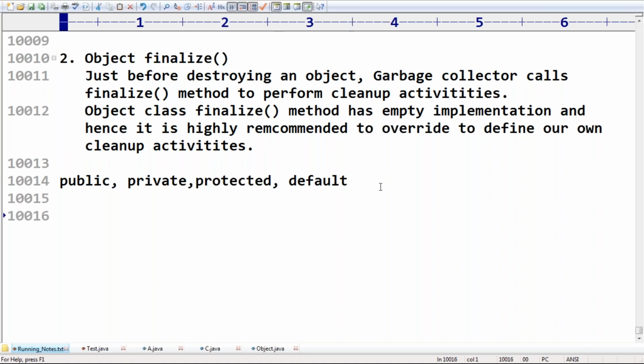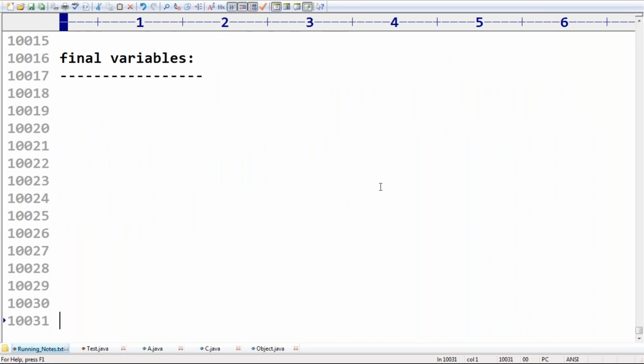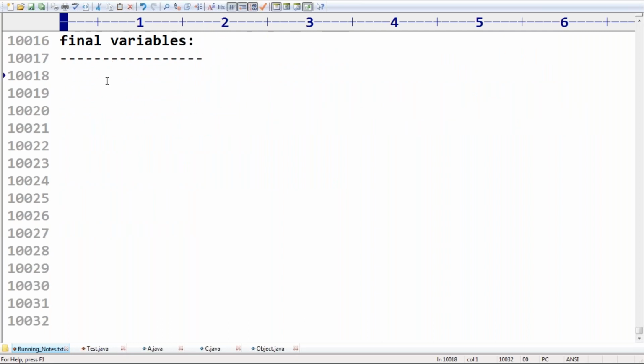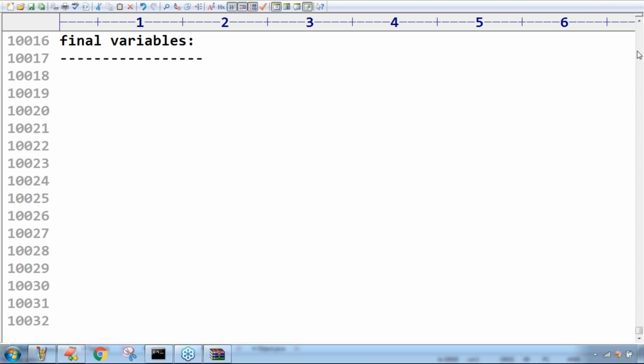A very important concept: final variables. Remember this one. Now, a very important concept I have to discuss: the final variables concept, especially for people who are planning for Java 11 certification. This concept is the most valuable concept, especially for Java 11 people. This concept itself is very important. So what are final variables?